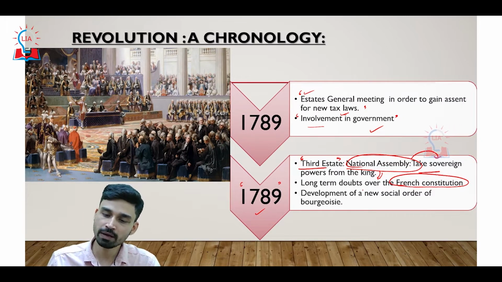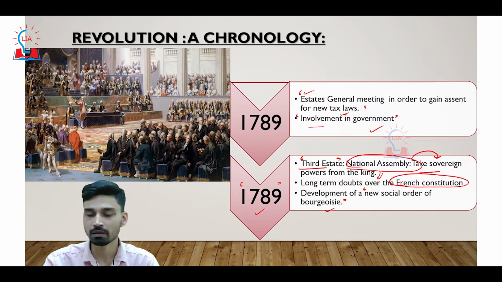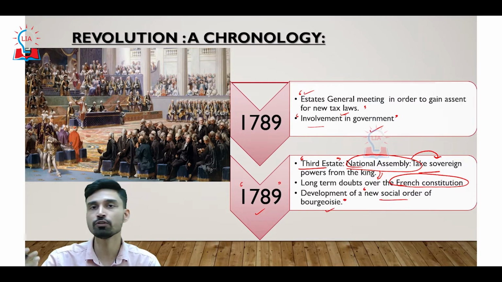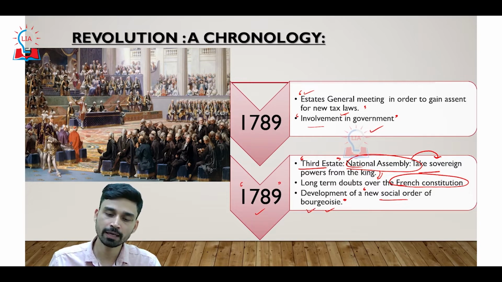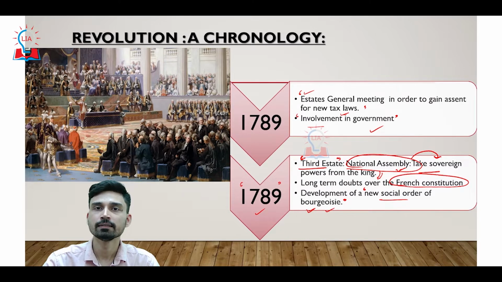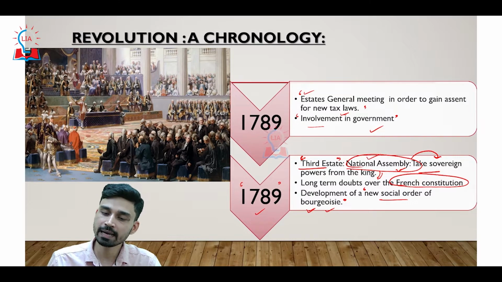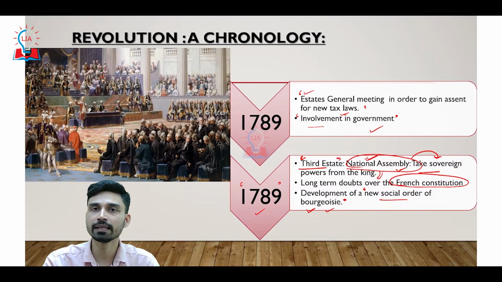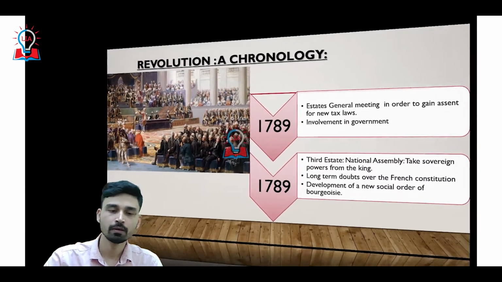Not only that, as we have discussed, over a few continuous years there had been the development of a new social order, a rise of new middle classes, which were called the bourgeois. So, as a combined effect of these two factors, the third estate felt very empowered, and it is for this reason that they decided to form a self-governing body that they called the National Assembly.